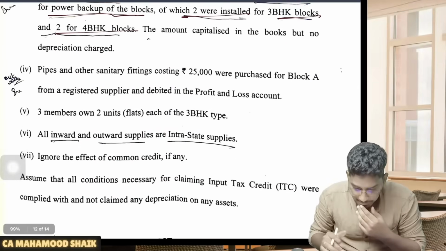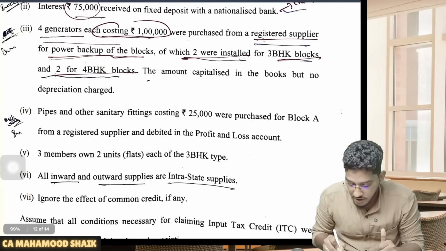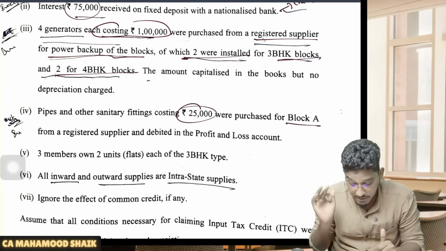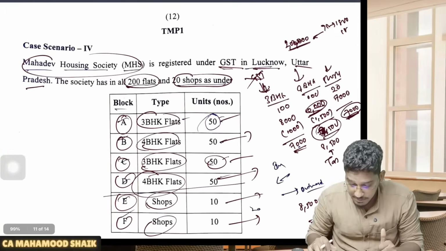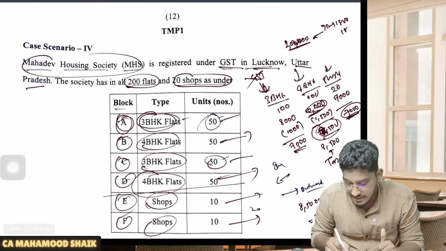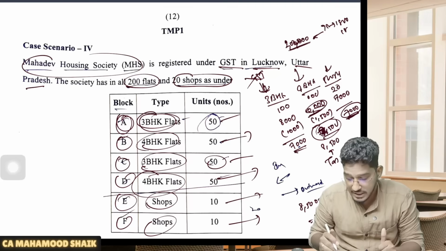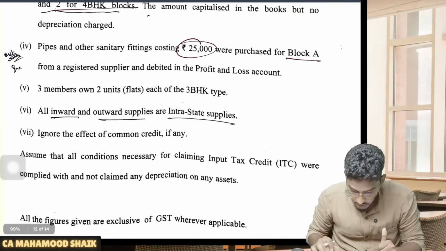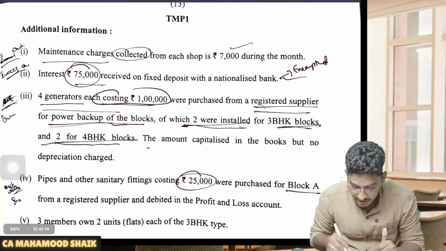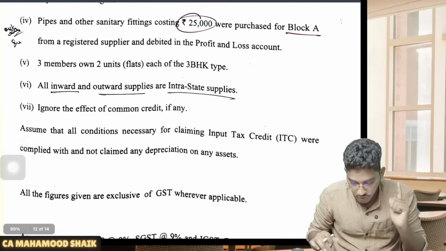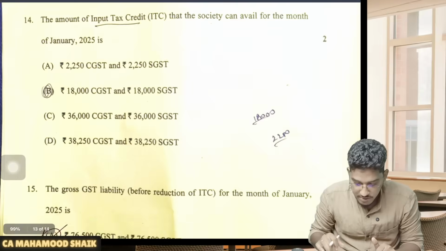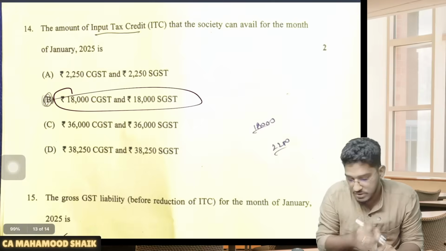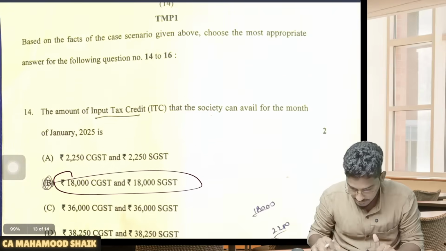Next, apart from that, pipes and other sanitary costing 25,000 were purchased for block A. Block A is a 3 BHK flat block. Whatever services are supplied from it are exempted, so on that you can't avail input tax credit. So you will be able to avail input tax credit only on the generators, and that too only on 2 generators. So you will be eligible for an input tax credit of 18,000 rupees of CGST and 18,000 rupees of SGST.